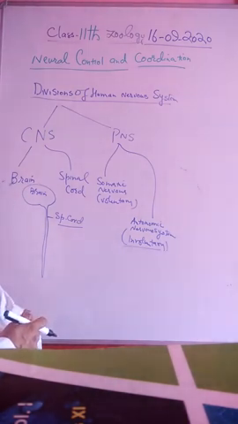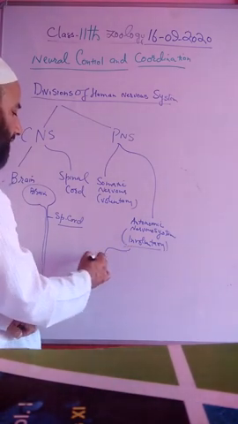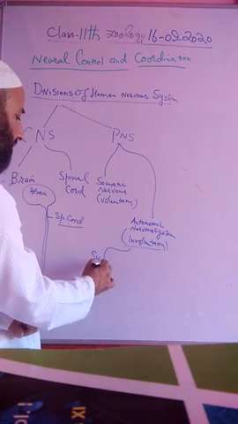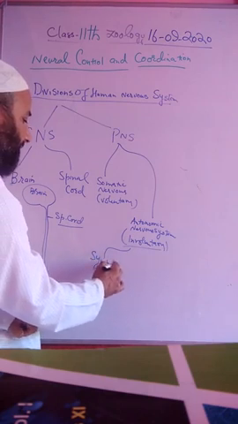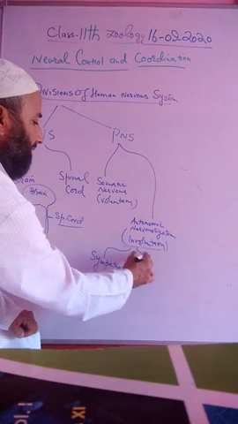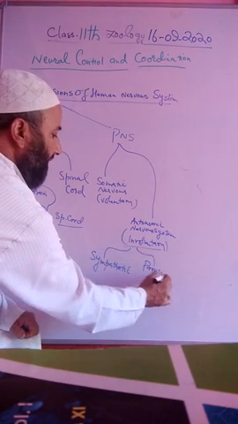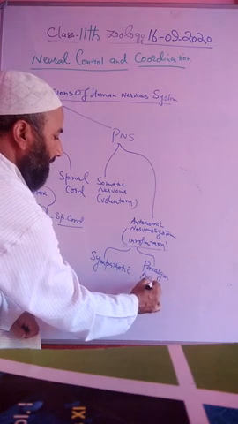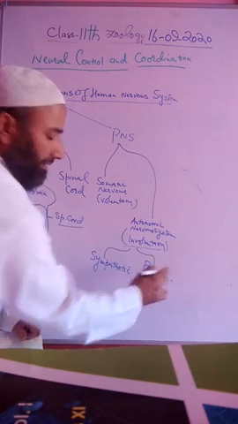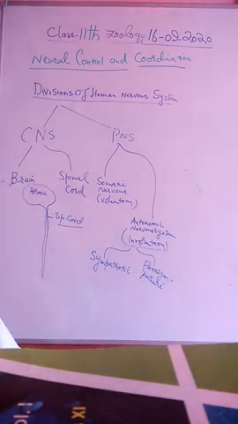So far the involuntary activities are concerned, they contain further two components. The first component is called sympathetic. The second component is called the parasympathetic. The sympathetic and parasympathetic nervous system. These are the divisions of human nervous system.